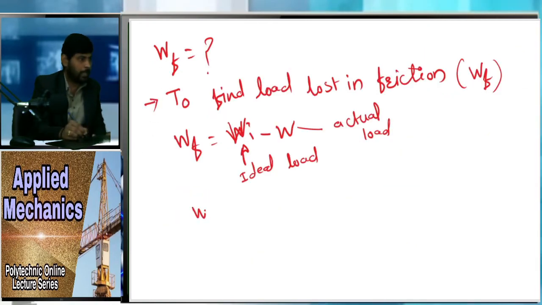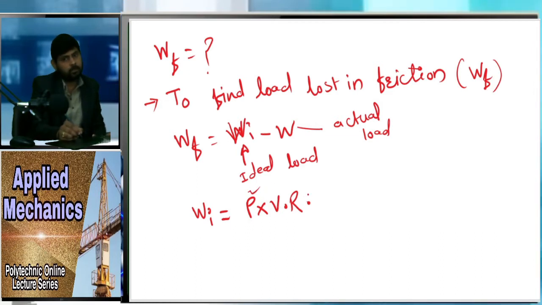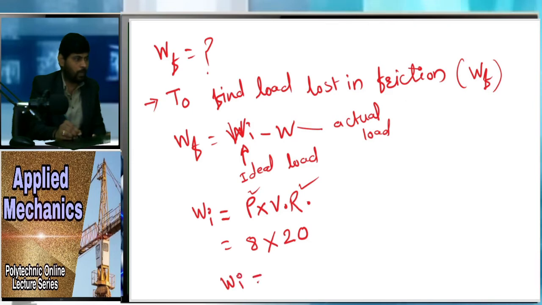WI is nothing but P into VR. P is your actual effort, and VR is the velocity ratio. The value of P is 8 Newton and VR is 20. So you can find out now the value of WI is 160 Newton.